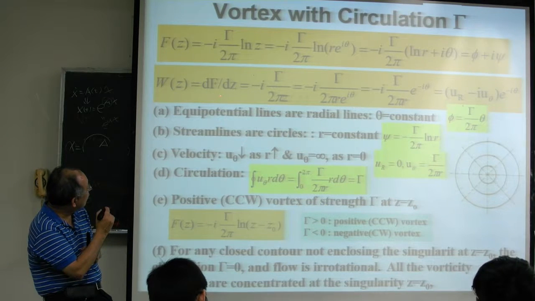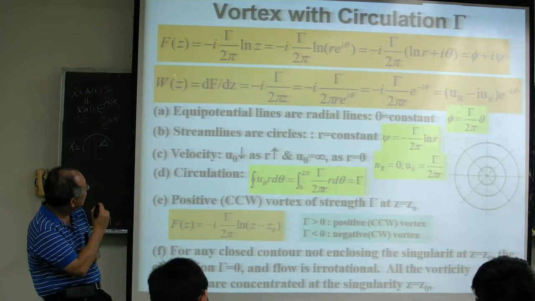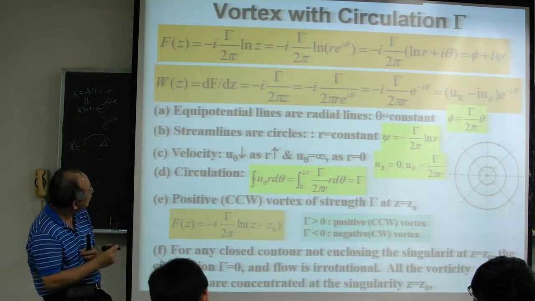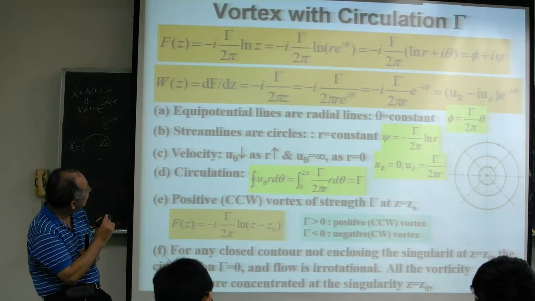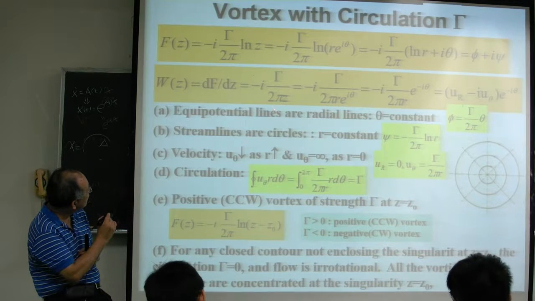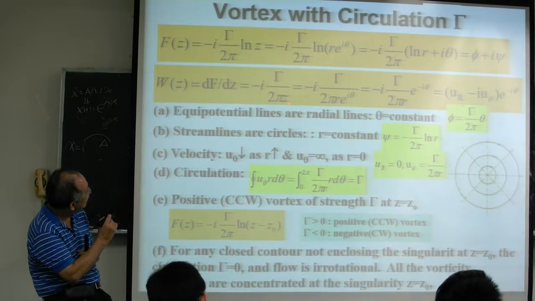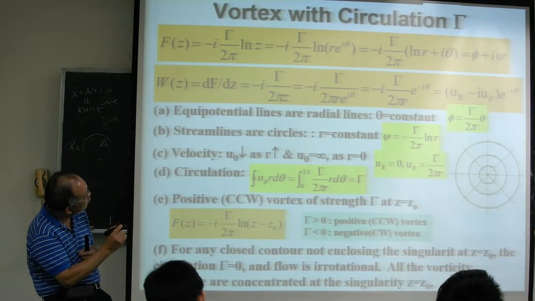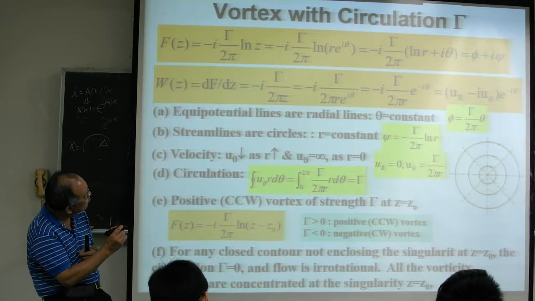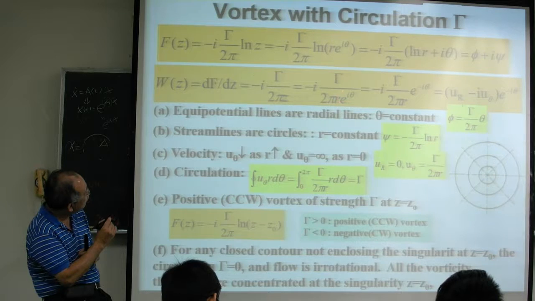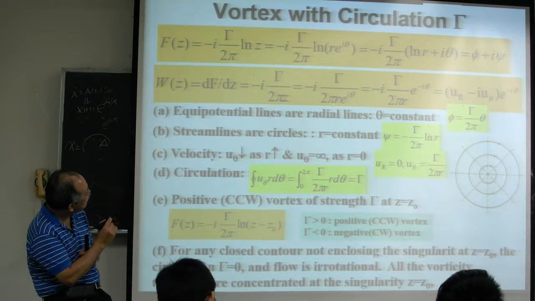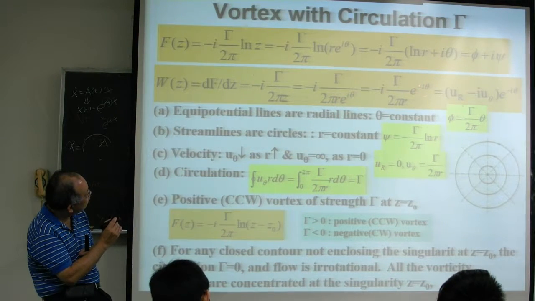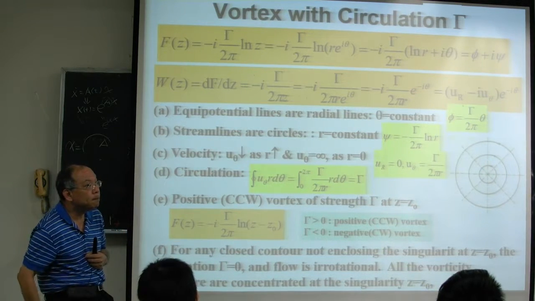And we also can check our velocity field. To find our complex velocity, we take the derivative of our complex potential, df dz. As you can see, the derivative of natural log z gives 1 over z. Everything else is the same, only natural log z becomes 1 over z. Again, we compare with the polar coordinate complex velocity. So we replace z by r e^(i theta), and the e^(i theta) in the denominator we move to the numerator, so we can compare.